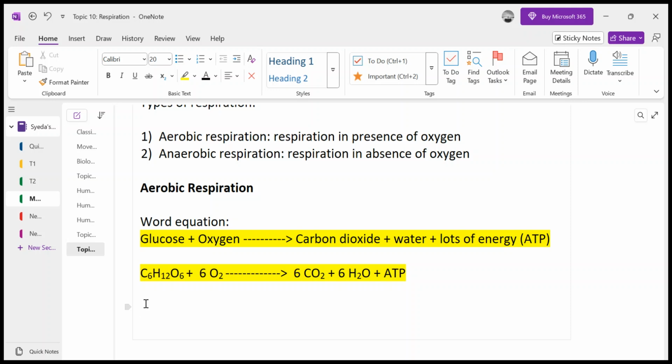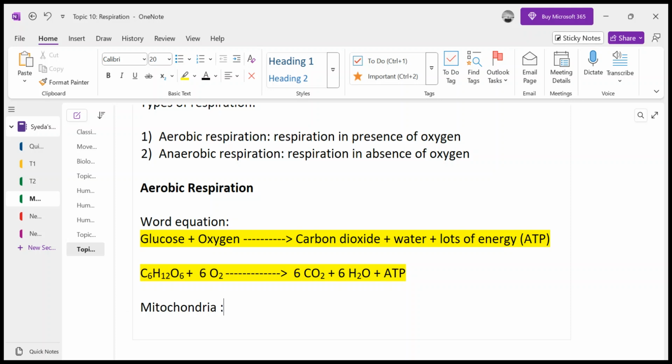So okay, now aerobic respiration occurs in mitochondria. Mitochondria is the site of aerobic respiration. This is what you need to remember, right? And all the cells have mitochondria, animal cells, plant cells, except a few specialized cells which do not have it.